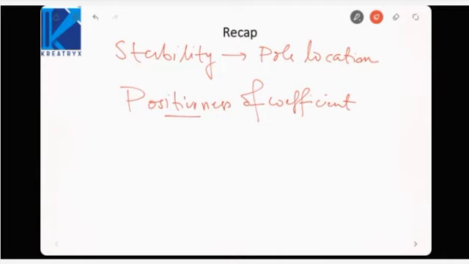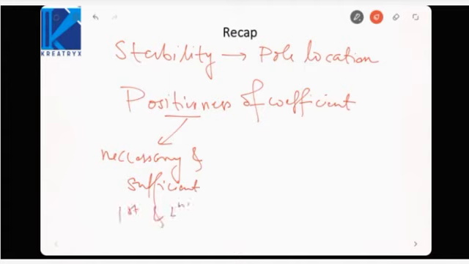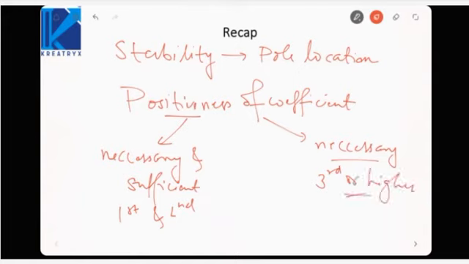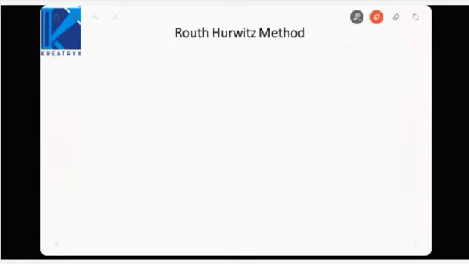So this is necessary and sufficient only for first and second order systems, but only necessary for third or higher order systems. So we need a criterion that can serve as a necessary as well as sufficient condition for determination of stability. That is called the Routh-Hurwitz method.